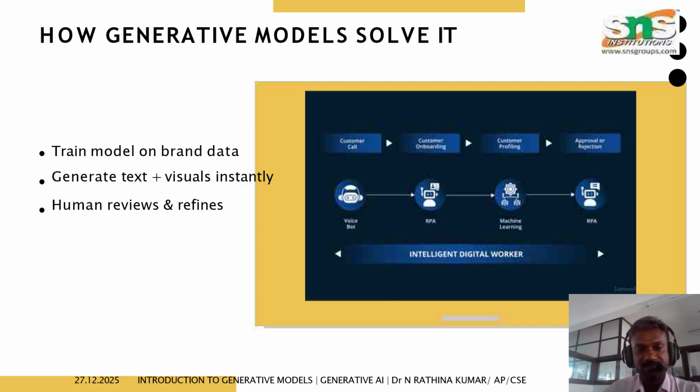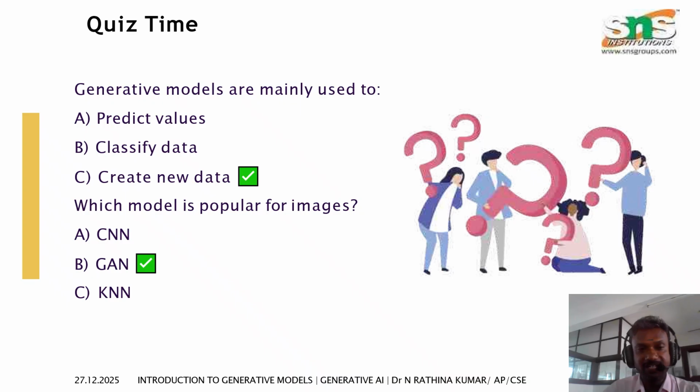Here I'm going to give one quiz. Generative models are mainly used to: predict values, classify data, or create new data. I already told you that generative models create new data. The second quiz: which model is popular for images? As we all know, GAN.